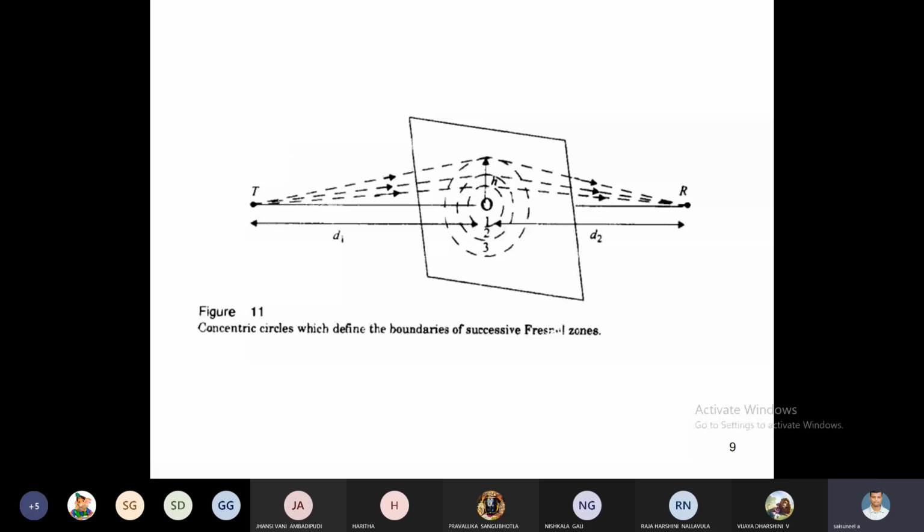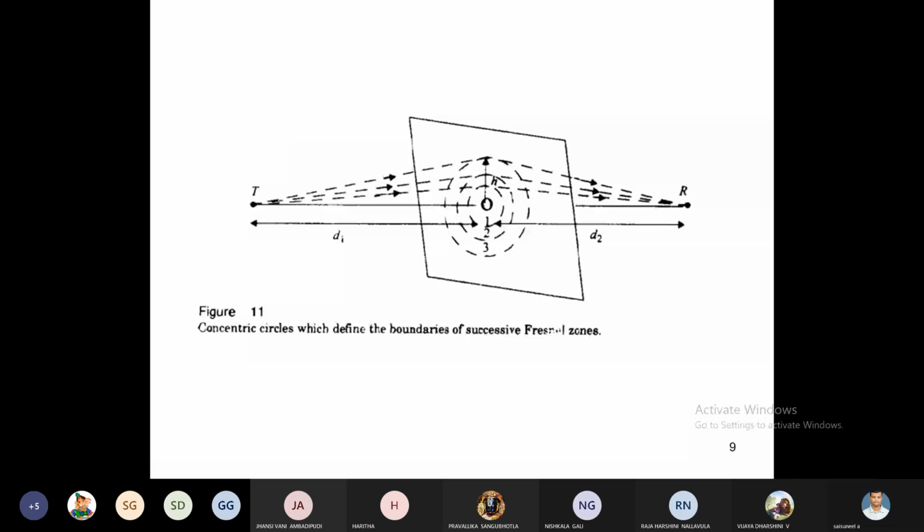Here, how do we calculate the radius of the Fresnel zone? See this figure, the radius of each circle. How to calculate? Suppose n circles are there. Here this figure shows only 3 circles. Suppose small n circles. How to calculate the radius? That is Rn, which is equal to root of n lambda d1 d2 by (d1 plus d2). This is the method to calculate the radius of the Fresnel zone geometry.